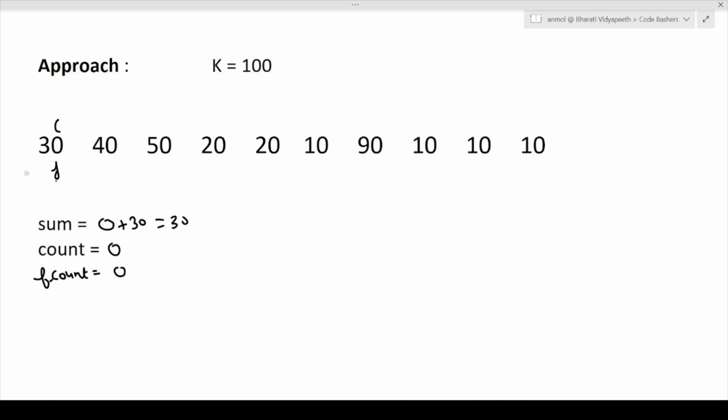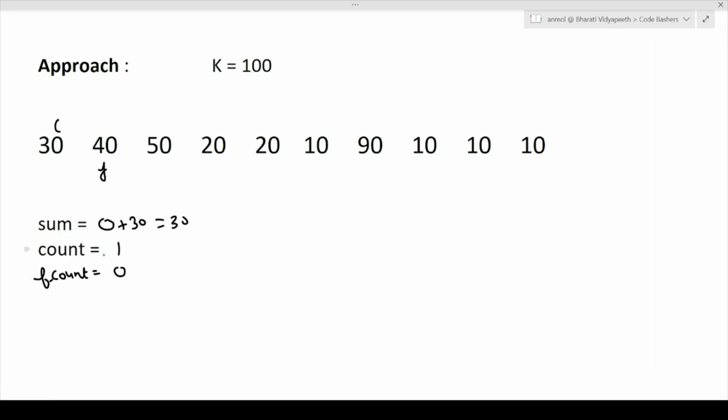No, it is not overshooting. So yes, we can place our bet on this particular horse. So our sum value will become 30, and once we are able to place our bet on this horse, we will simply increment our J variable. Now our J value has been incremented, and we have successfully placed our bet on this 30th horse. Therefore our count value has become 1 here.